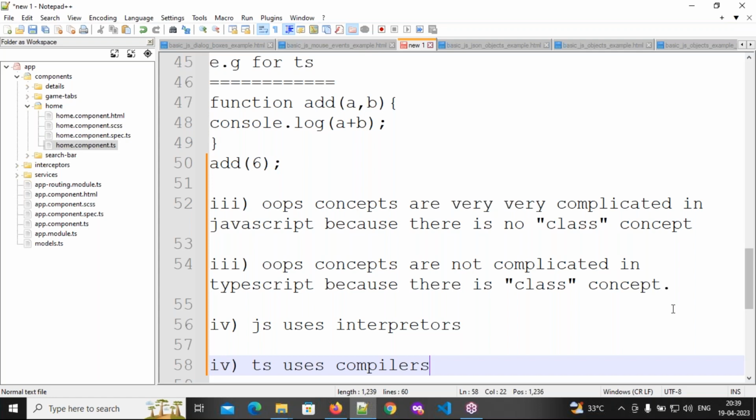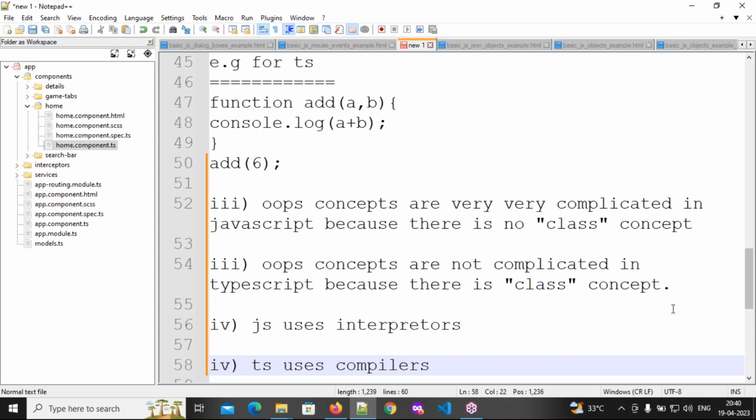But how will TypeScript do it? Since it is using a compiler, it will convert our code into binary code, and it will read our program at once, and it will display the errors also at once. For example, if you write 20 lines of code using TypeScript and execute it in the terminal, how many errors will you get? Say there are 4 errors in the 20 lines: lines 4, 8, 12, 16. You will get all the errors, all 4 errors. Why? Because it uses a compiler.